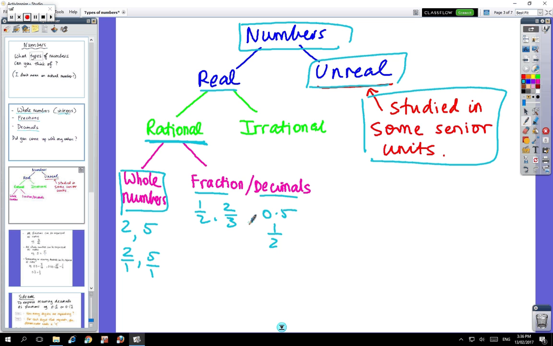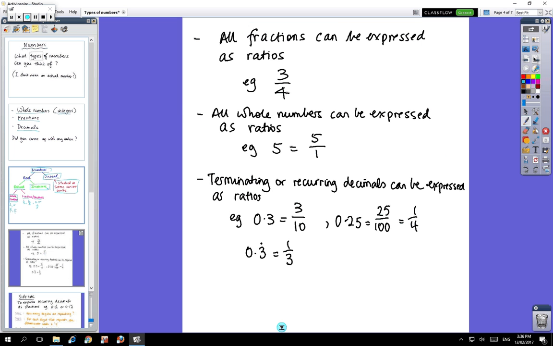Okay. Now the other group of numbers that you may not have thought of or heard of are these numbers called irrational. So can you copy that down? And this is what we're going to be talking about, I think, on the next slide. So when you're ready, come across. Actually, we probably won't be talking about it quite on this video, but irrational numbers are what we're going to be looking at eventually. Okay, so all fractions can be expressed as ratios. Okay, so all fractions obviously are a ratio of the numerator and the denominator. Okay, that's the ratio of the numbers.